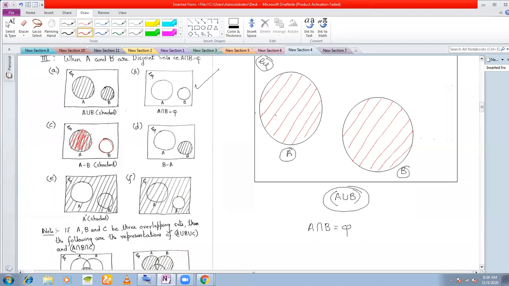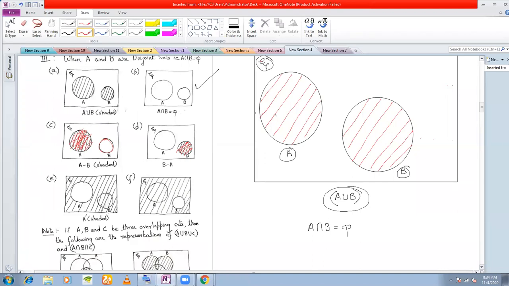Similarly, B minus A means all the elements of B from which all the elements of A have been removed. So therefore, we'll shade only the circle B here. Okay. Next, A complement.